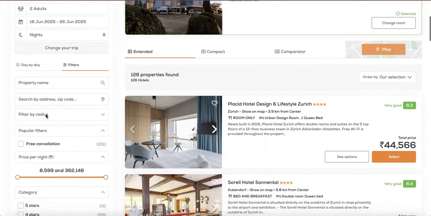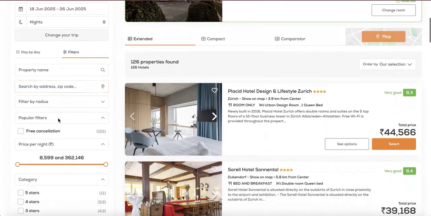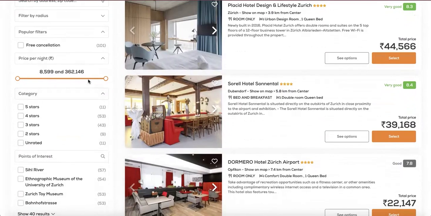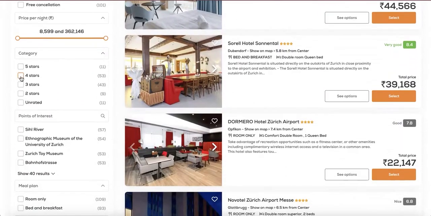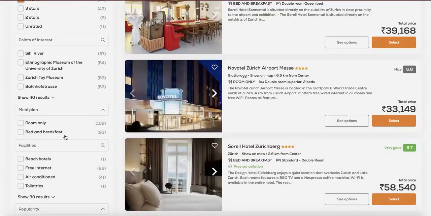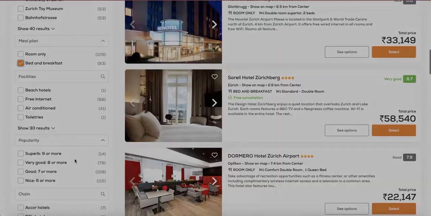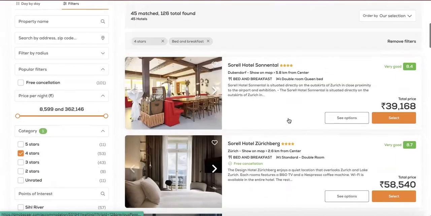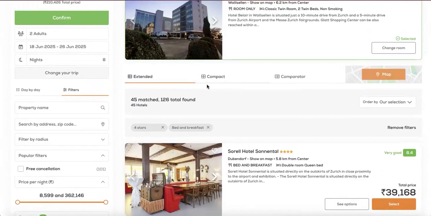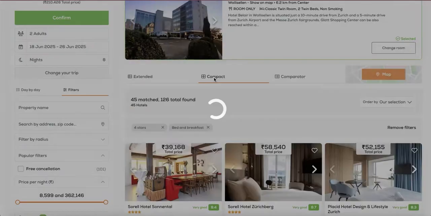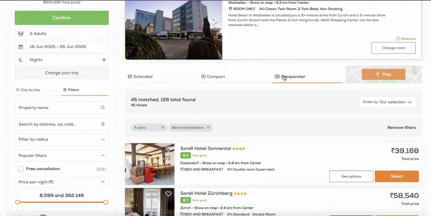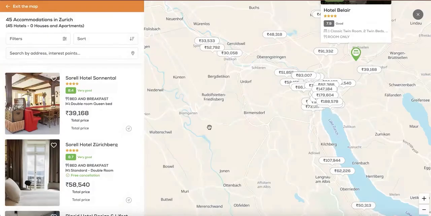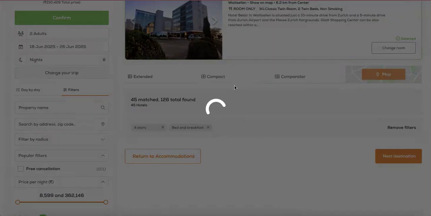Look for the property by name, by address, filter further by radius, or free of cancellation rooms only. Select by pricing, category, points of interest, meal plan, or further down by facilities, popularity, or hotel chains. Customize further and change your order from the extended view to a compact view or comparator view. Only on DMC Bazaar are you also able to view the map reviews.